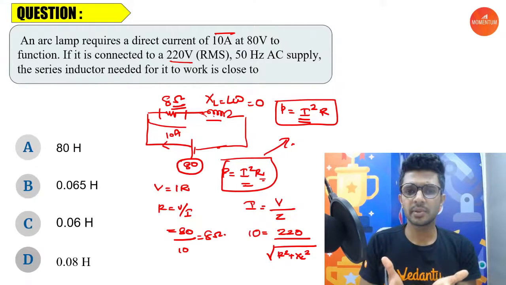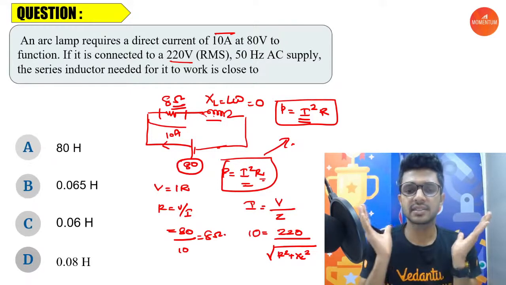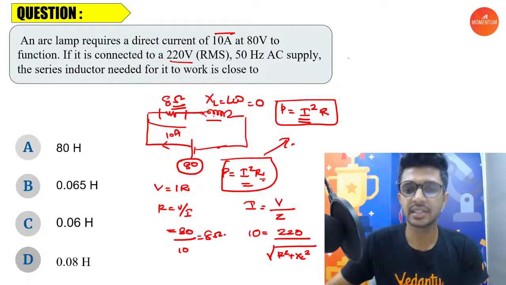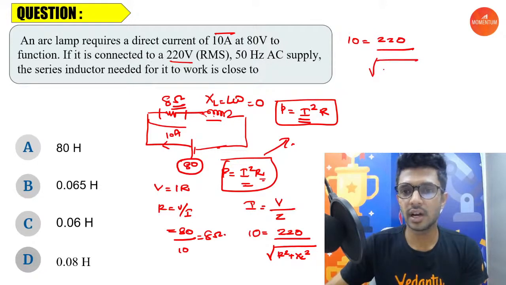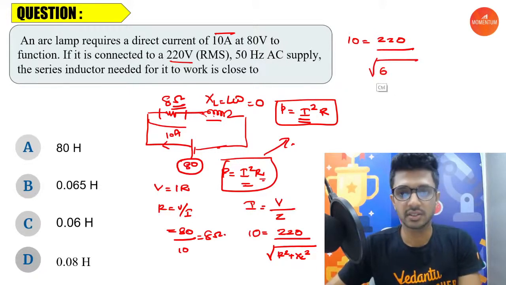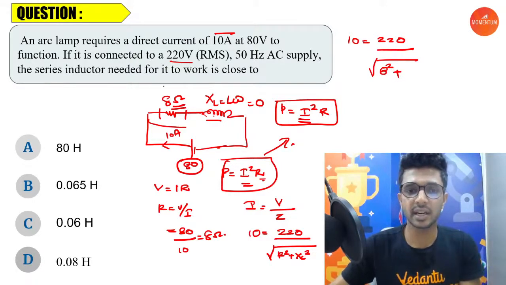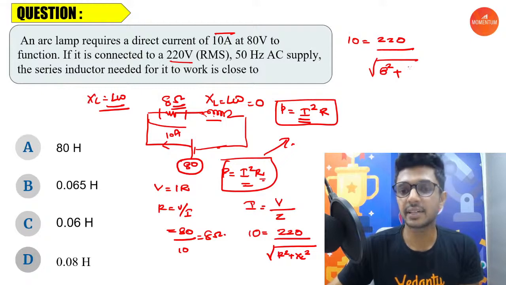I hope you all remember, in an inductor resistance circuit, what is the equation to find out the impedance? Yes, then it is done. So 10 is equal to 220 divided by root of R square plus XL square. What was the resistance? The resistance value was 8. XL is equal to L omega. Let me write it here. XL is equal to L omega. So what is the value of L? That has to be found out.